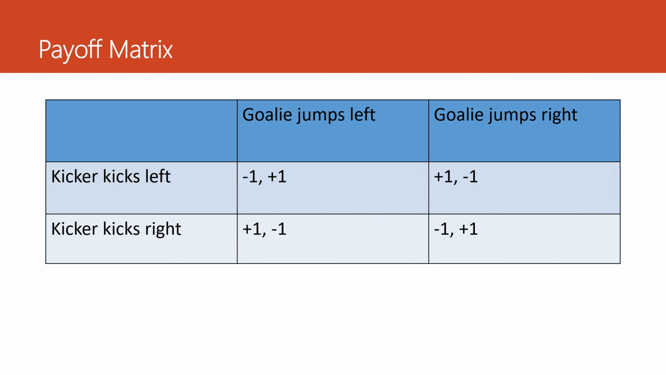If the player kicks left and the goalie jumps right, which means the kicker scores the goal, the kicker gets 1 point and the goalie loses a point. Likewise, if the kicker kicks right and the goalie jumps to the left, 1 point for the kicker and the goalie loses a point. If the kicker kicks right and the goalie jumps to the right, a point for the goalie and -1 for the kicker.